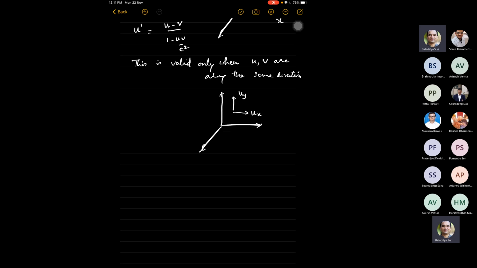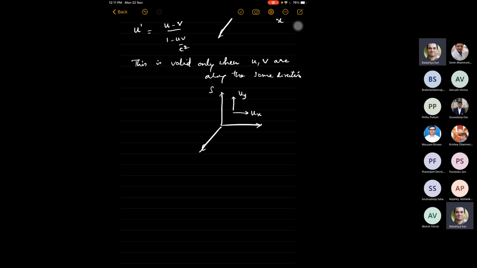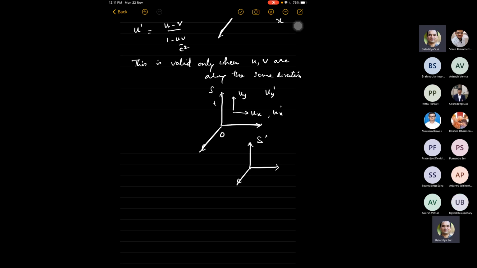I asked you to do this as an exercise, but let us quickly evaluate it. In another frame S prime, the same particle will be measured to be moving with velocity components ux prime and uy prime, and we want to know what ux prime and uy prime are.